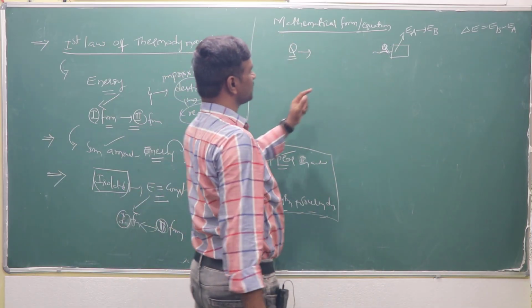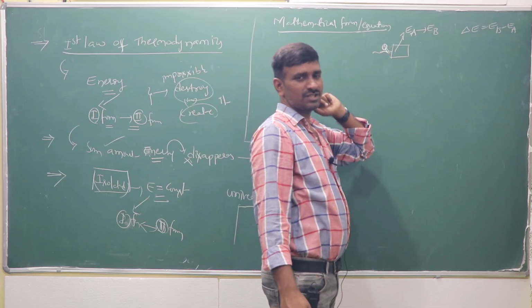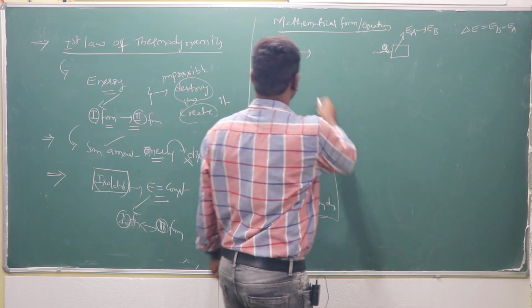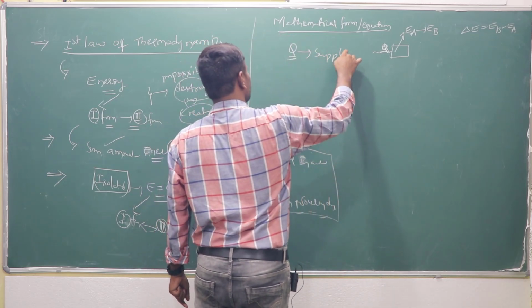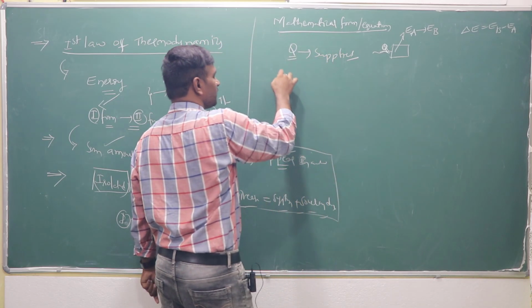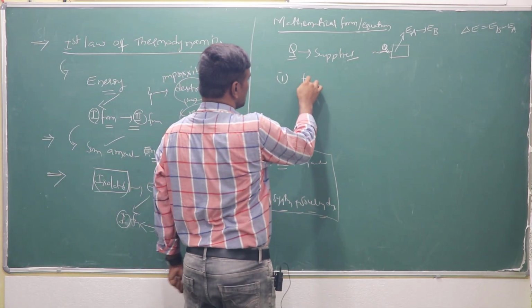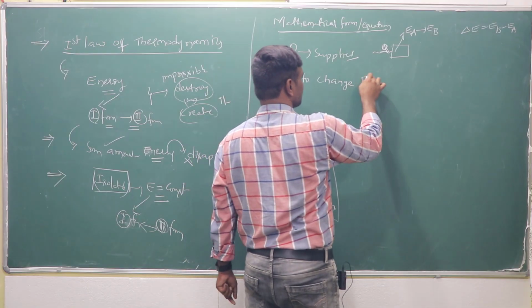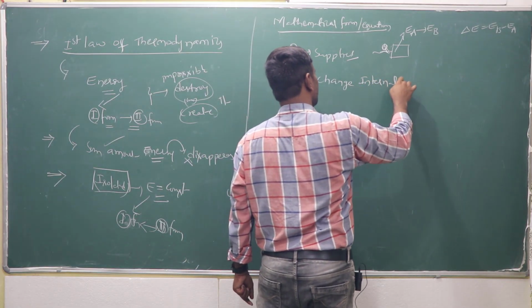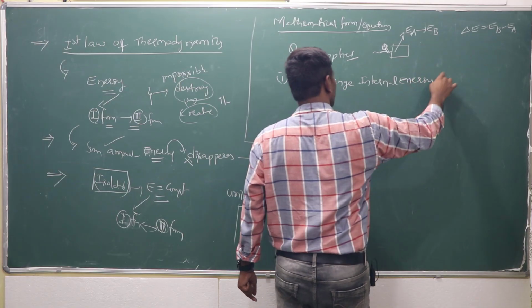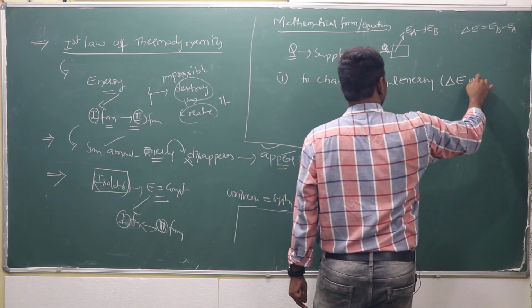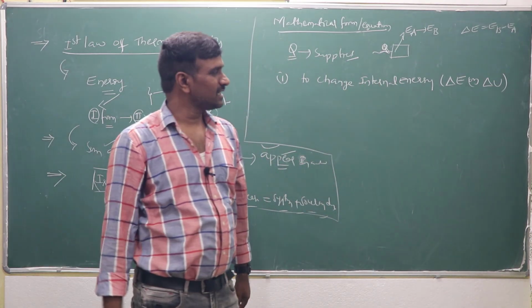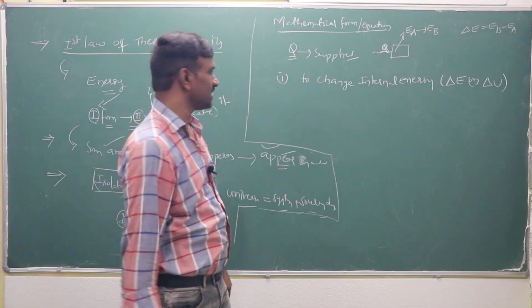Before that, if Q amount of energy is supplied to the system, it can be utilized in two forms. One is to change the internal energy, that means delta E, or sometimes it is mentioned as delta U. E or U is the internal energy, delta E is the change in internal energy.